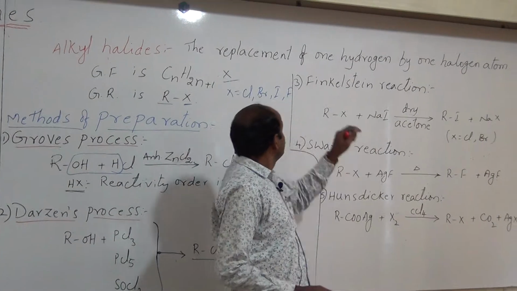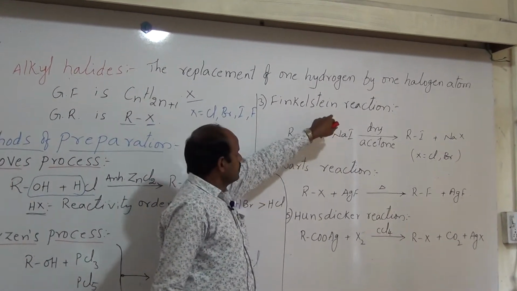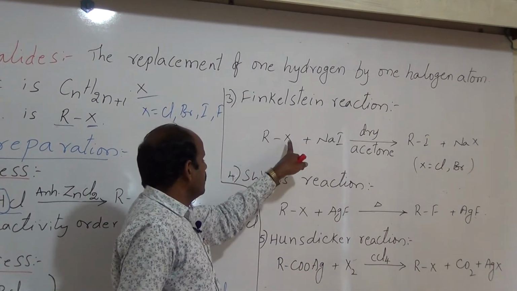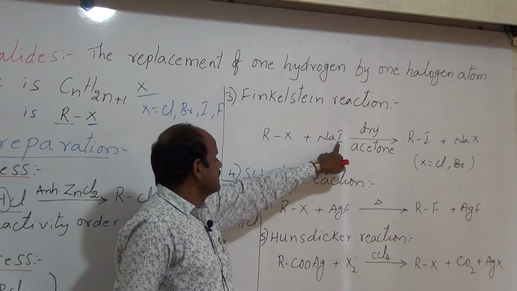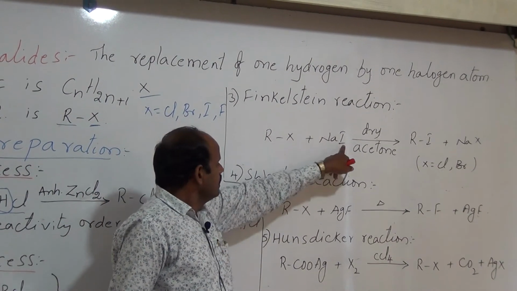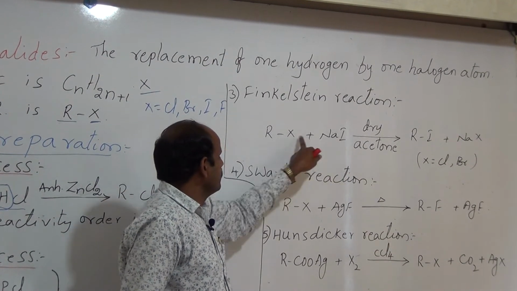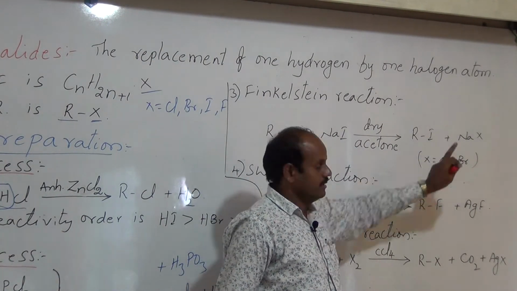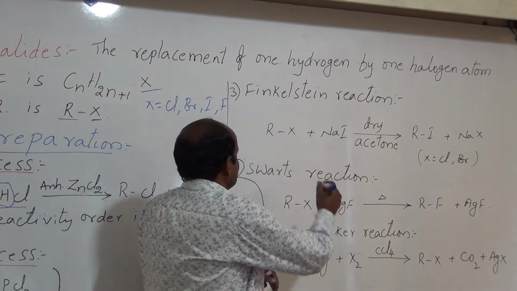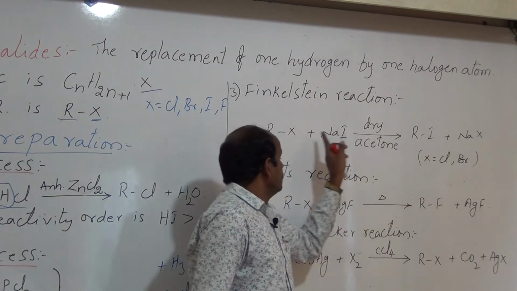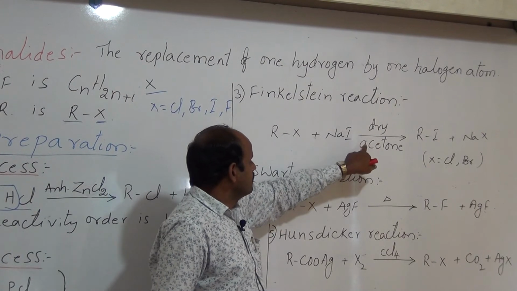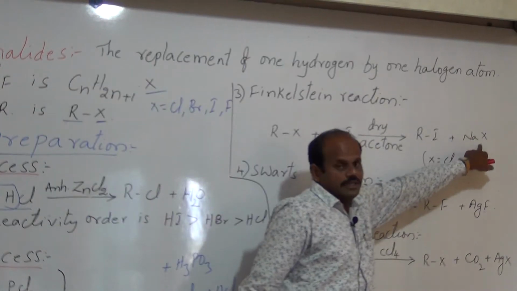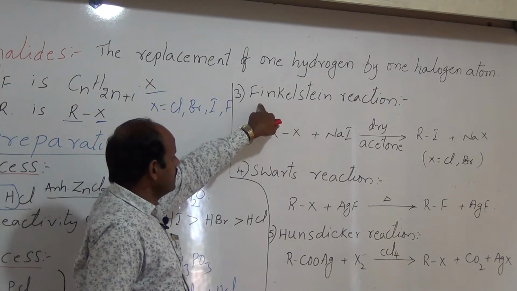The next method is the Finkelstein reaction. This reaction is used for the preparation of alkyl iodides from alkyl halides. It is a halogen exchange reaction, because here a halogen is there, and it is exchanged or replaced by another halogen atom, then we get alkyl iodide. So alkyl halides, especially chlorides or bromides, are reacted with sodium iodide in the presence of dry acetone, then we get alkyl iodide and sodium halide. This reaction is called the Finkelstein reaction.